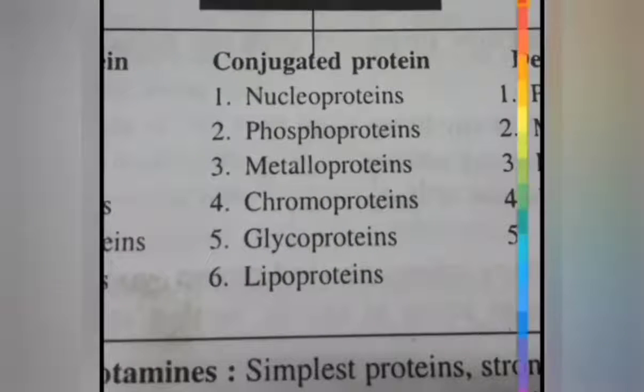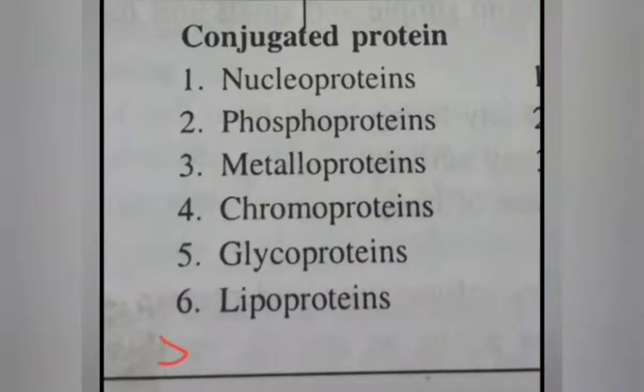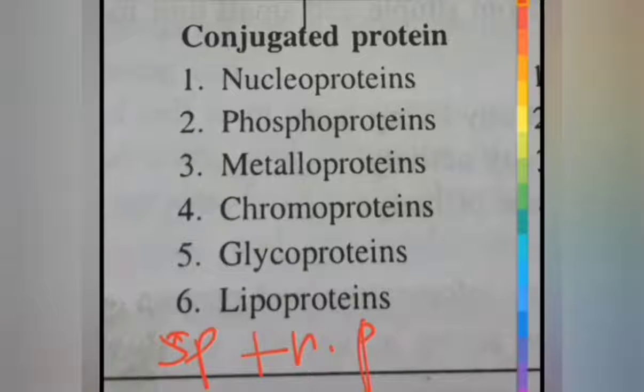Now coming to the conjugated proteins. What are conjugated proteins? These proteins are simple proteins that remain combined with some non-protein substances. Okay, so when there is a simple protein plus a non-protein substance, clear, both of these make a conjugated protein. Now here you can see a few examples of conjugated protein like nucleoprotein, phosphoprotein, metalloprotein, chromoprotein, glycoprotein